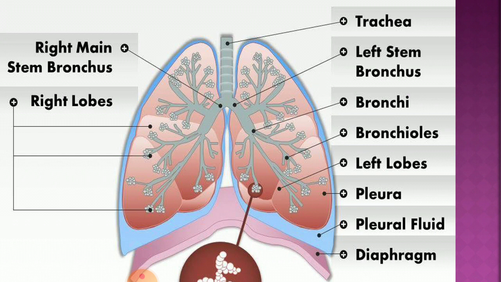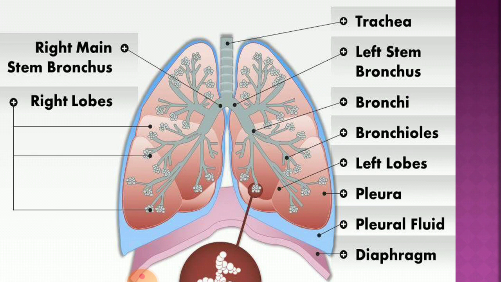Each lung is enclosed in a double layered membrane, and that double layered membrane is called pleura. There is an outer membrane called the parietal membrane, and the inner membrane is called the visceral membrane. Now in between the two membranes there is a fluid. That fluid is called pleural fluid, and it is secreted by the membrane.